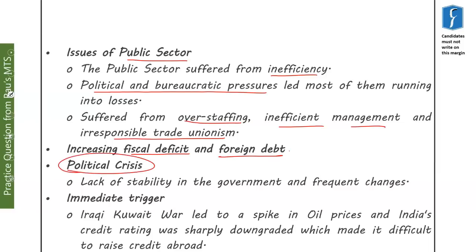Under the political crisis, there was a lack of stability in the government, and I have told you that there was an immediate cause of this crisis, and this immediate cause was the Iraq-Kuwait war. So these are the causes, these are the circumstances which led to the economic crisis of 1991.